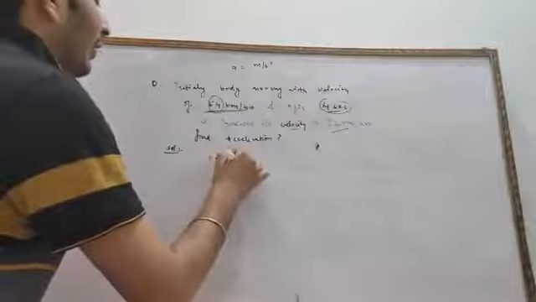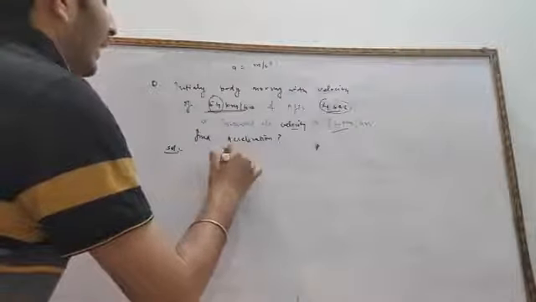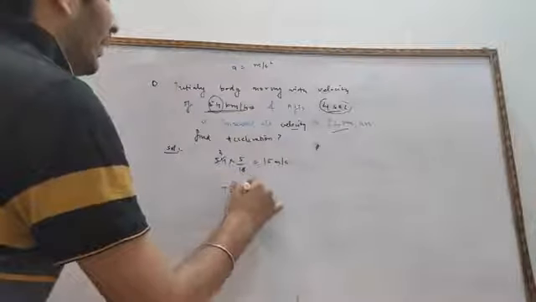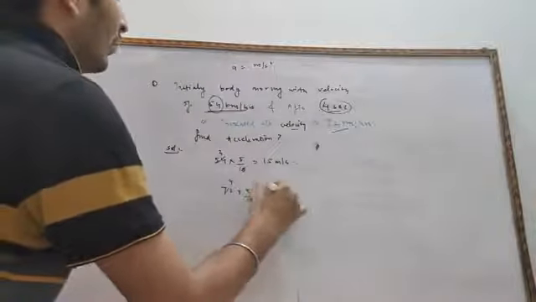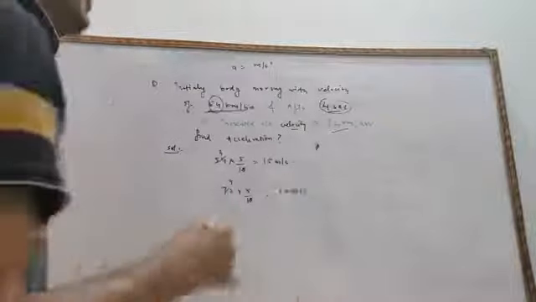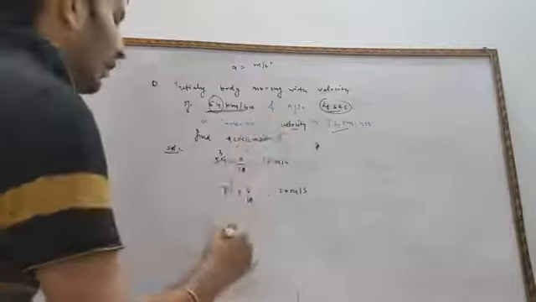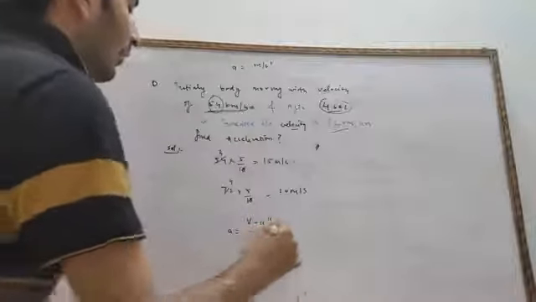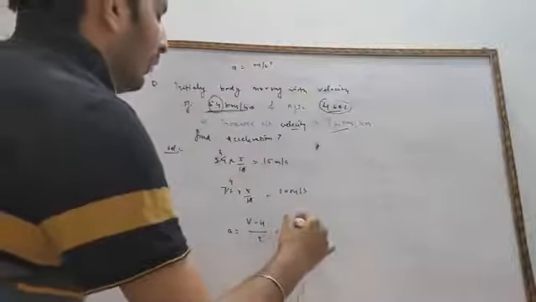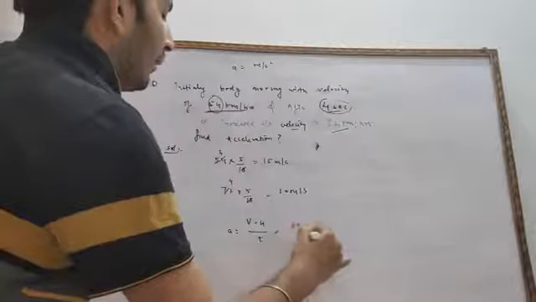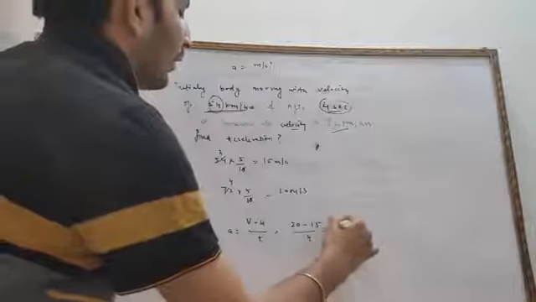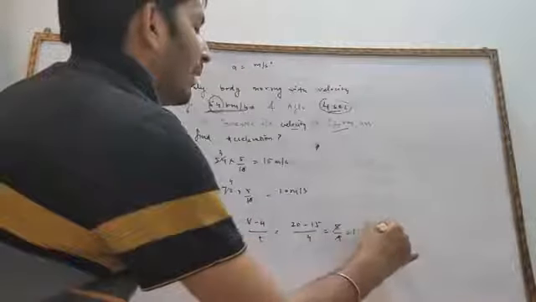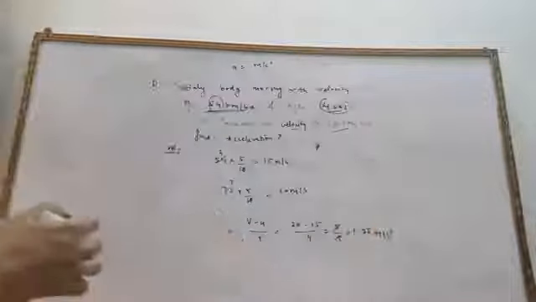So 54 multiplied by 5 by 18 is equal to 15 meter per second, and again 72 into 5 by 18 is equal to 20 meter per second, and within 4 seconds. So we know very well acceleration equals v minus u by t, that is equal to 20 minus 15 divided by 4, that is equal to 5 by 4, 1.25 meter per second square is the acceleration.